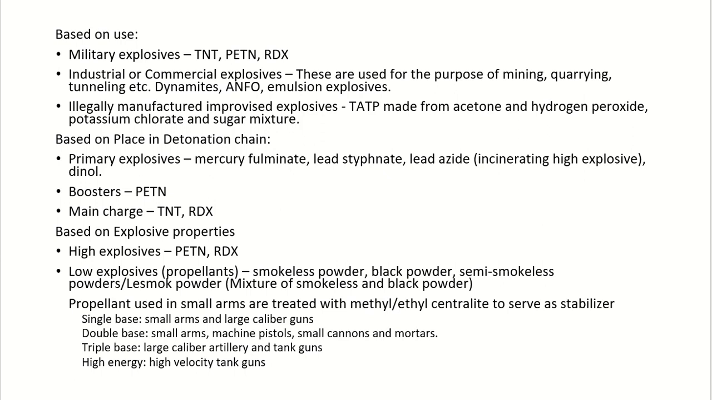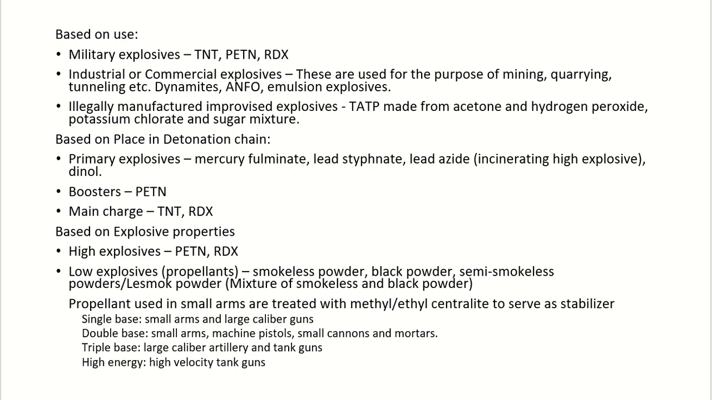On the basis of their place in the detonation chain, explosives are further classified into primary, boosters, and main charge. Primary explosives are mercury fulminate, lead styphnate, lead azide. These are high explosives. Boosters: PETN. Main charge: TNT or RDX. These are the examples. Based on explosive properties, they are further classified into high explosives and low explosives.